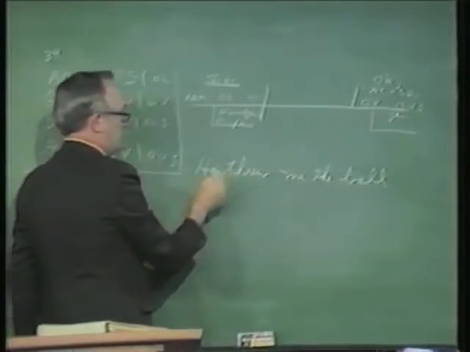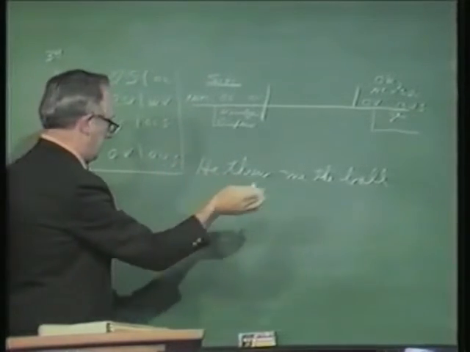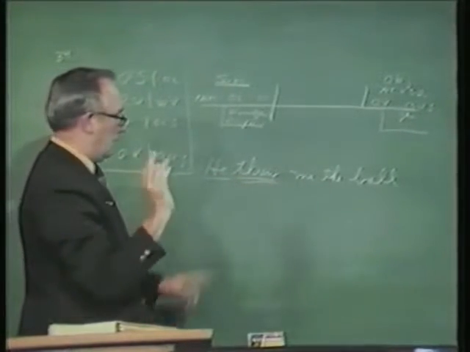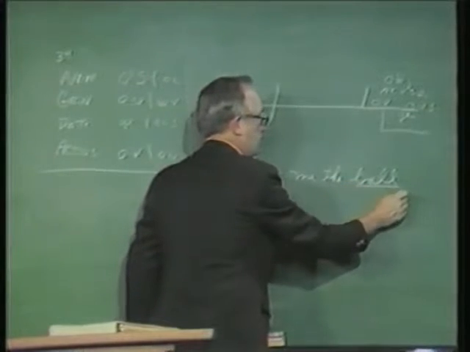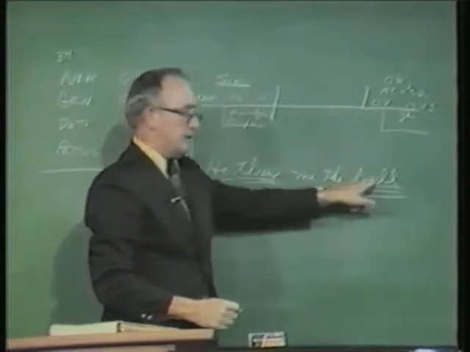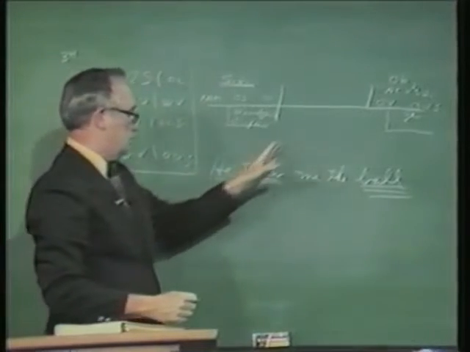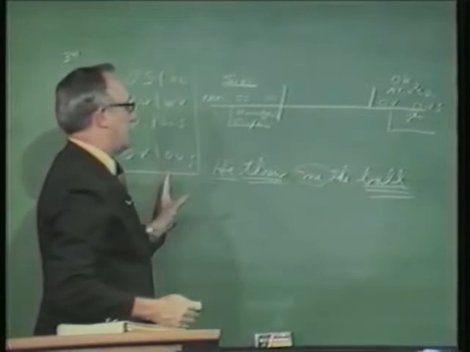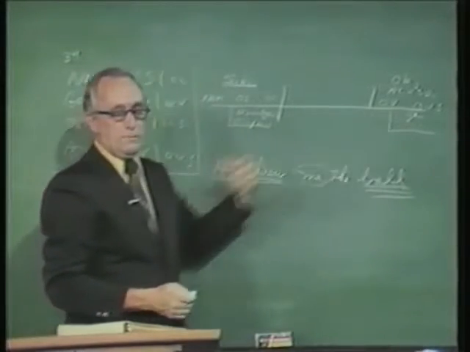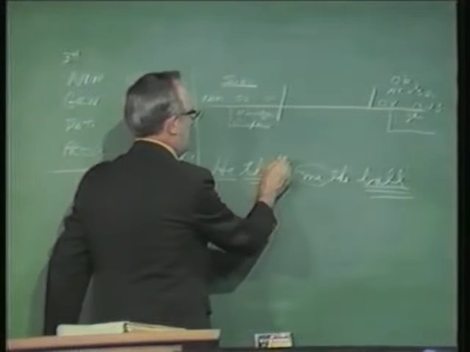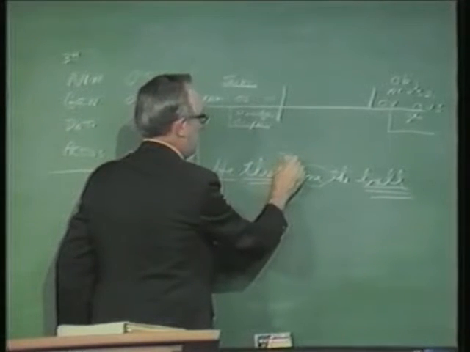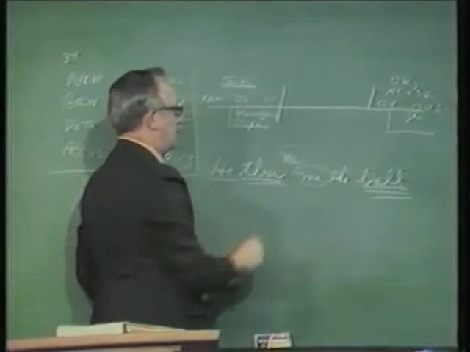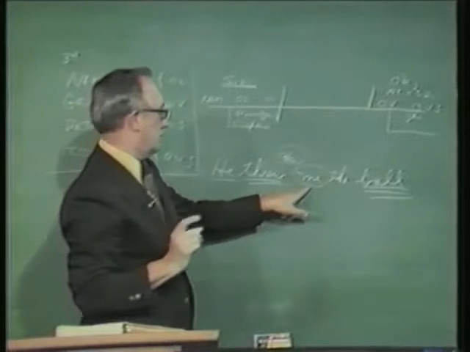Now, remember how in English you used to underline the subject, underline the verb? Here's the subject, here's the verb, where's the object? Not me, the ball. See? That's what he threw. The object is always answering the question who or what. So, he threw the ball. Now, where is me coming in? Well, me is the indirect object. He threw the ball, but he threw the ball to me. So, if you can, in English, if you can understand either a to or a for in the sense of the sentence, you understand that. You don't have it written in. You understand it. Then that's the indirect object. That's the indirect object in English.